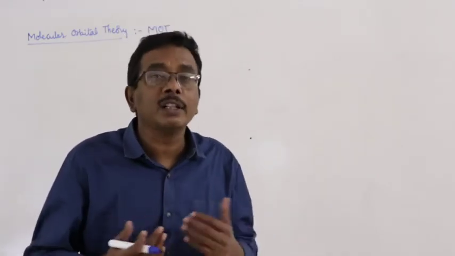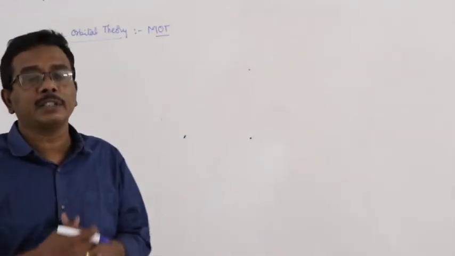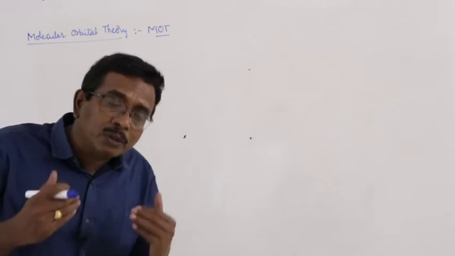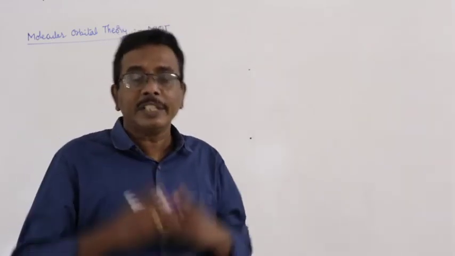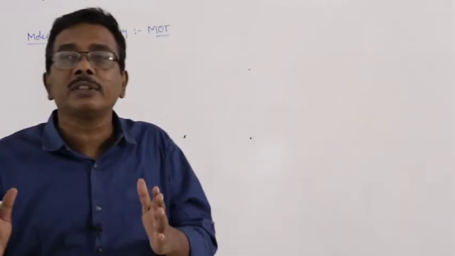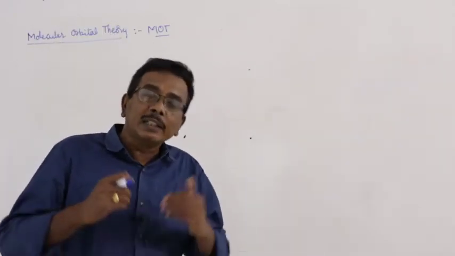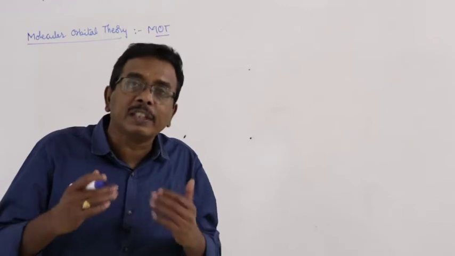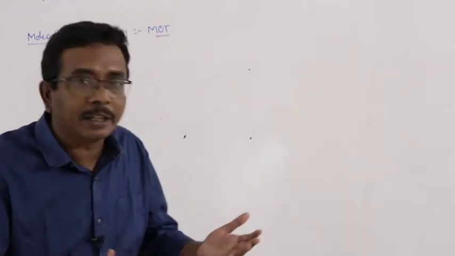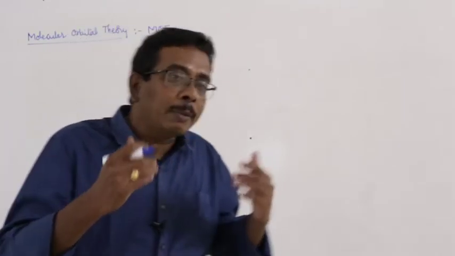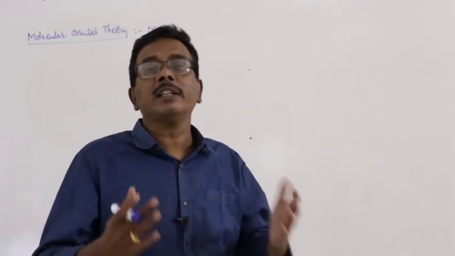This is one of the most advanced theories which explains the formation of the bonds as well as the formation of the molecules and their nature, whether they are paramagnetic or diamagnetic, and about the bond order and other details also.